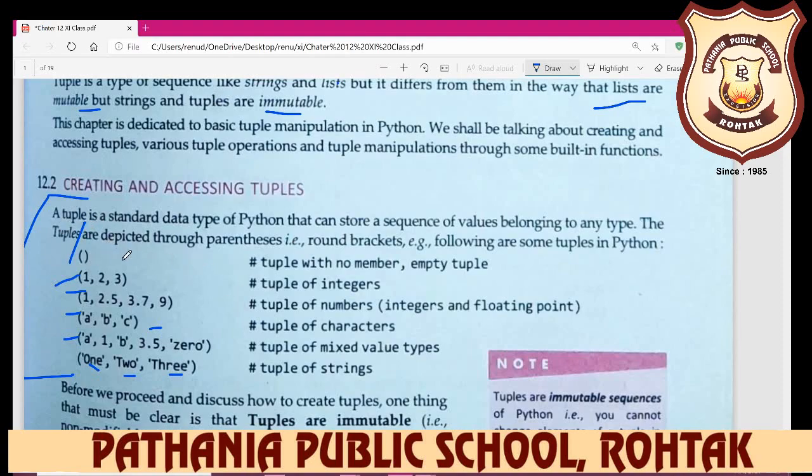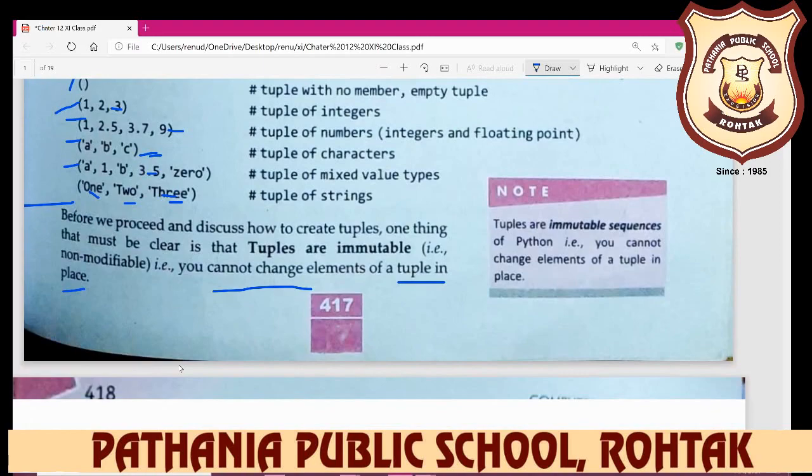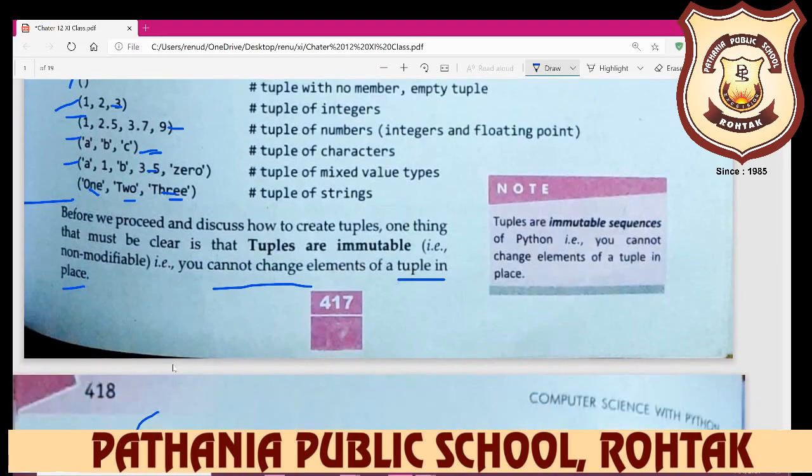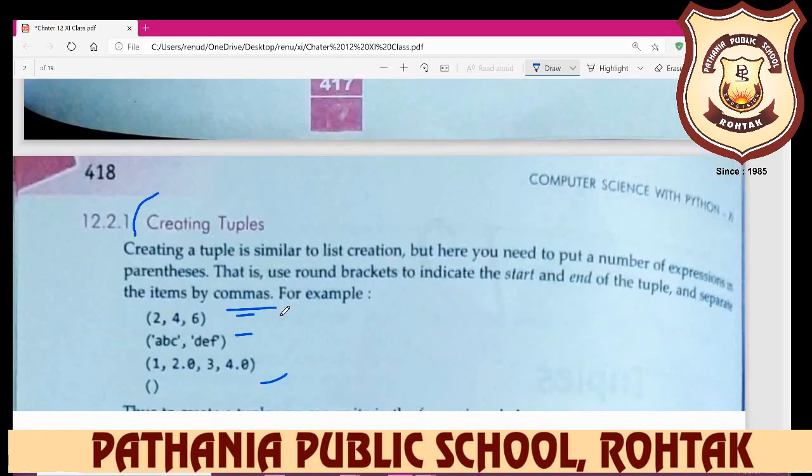So, creating and accessing a tuple: you can create a tuple without any element. This is your empty tuple, this is your integer type tuple, this is your floating and integer tuple, this is your character tuple, a mixed tuple, and a string tuple. What is immutable and what is mutable, you can see in my previous video. We have already learned the points on mutable and immutable.